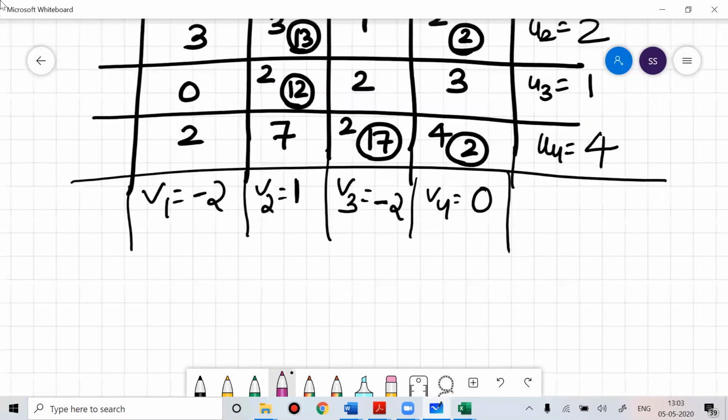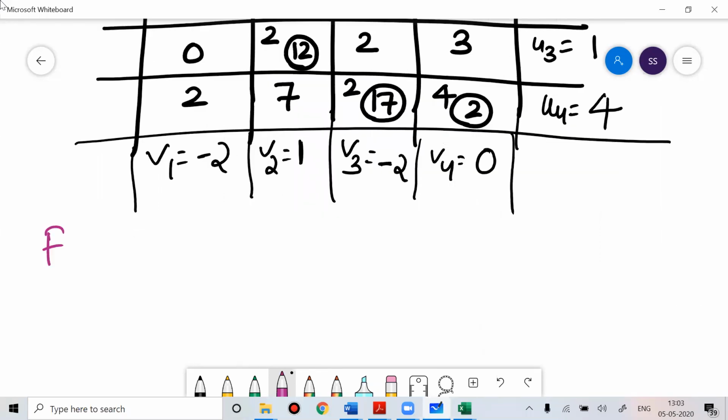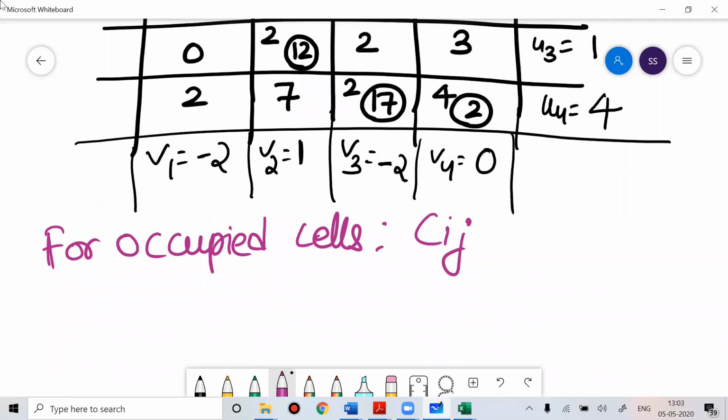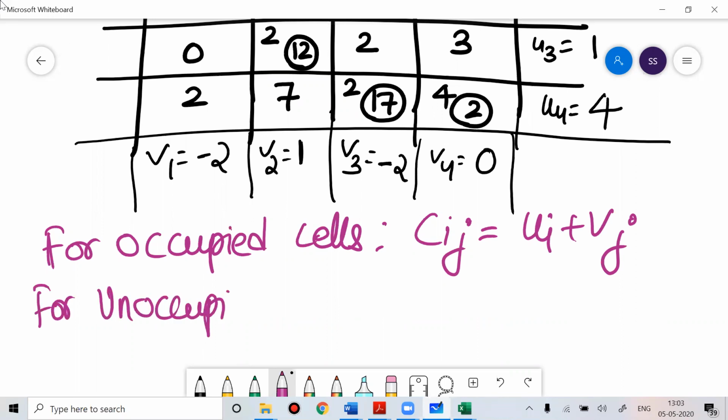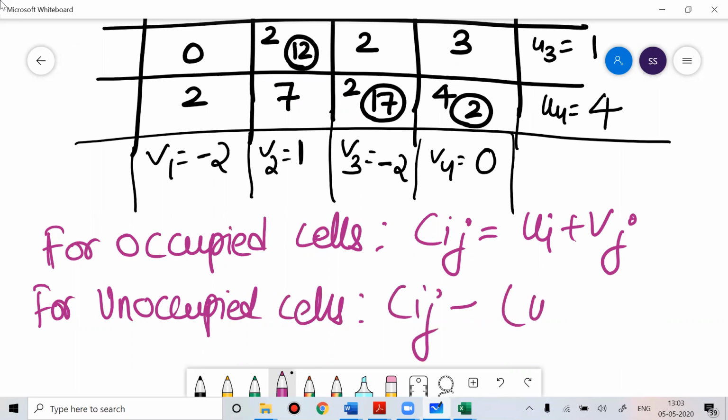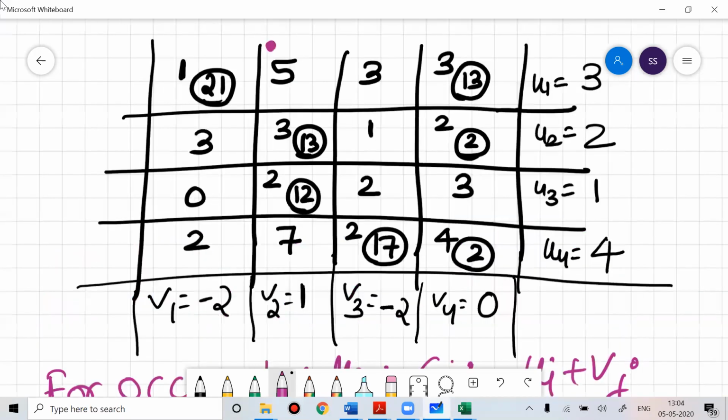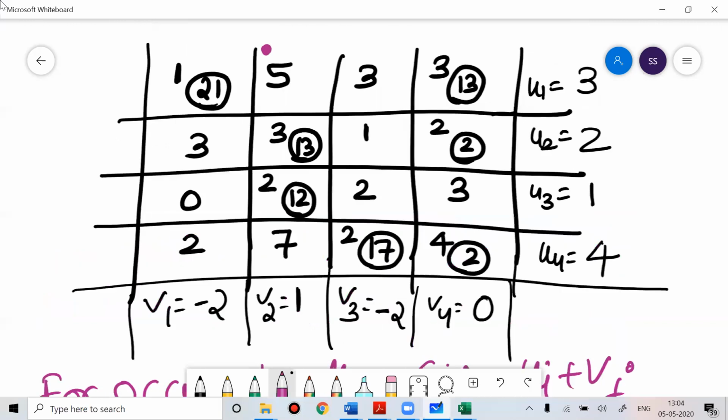For occupied cells, we used a formula called Cij is equal to Ui plus Vj. And for the unoccupied cells, we have used a formula called Cij minus (Ui plus Vj). So you have to do this exercise until you make all the unoccupied cells positive. So anyone have any doubt, ask me.